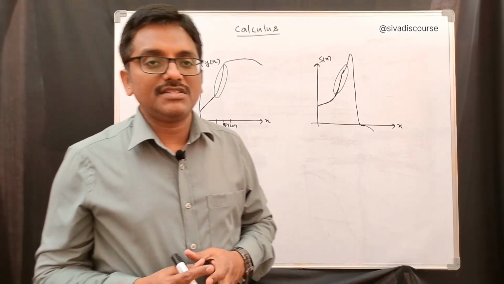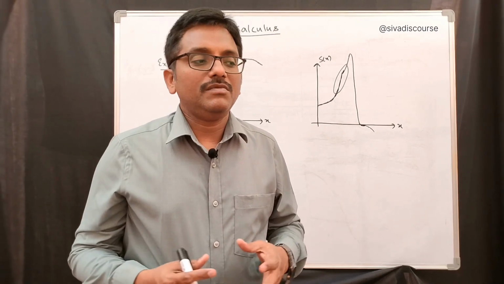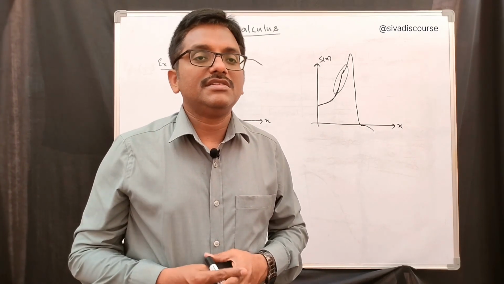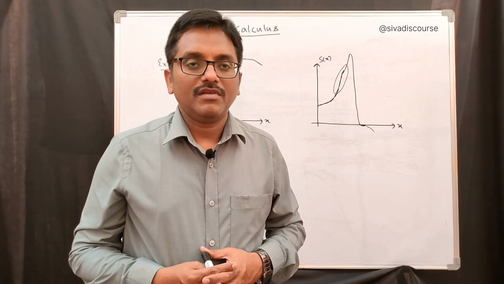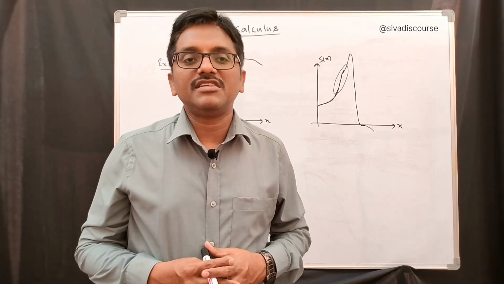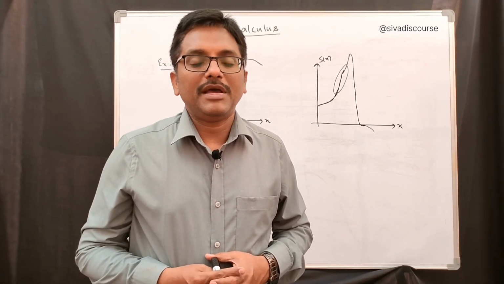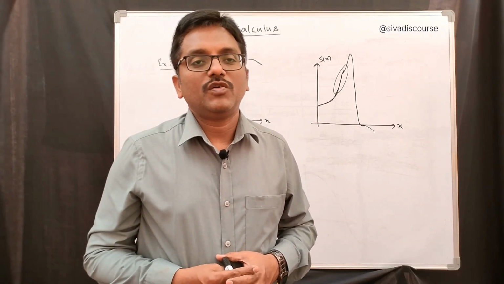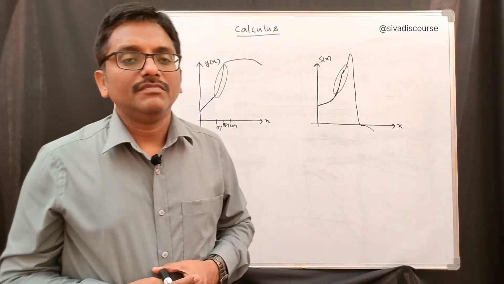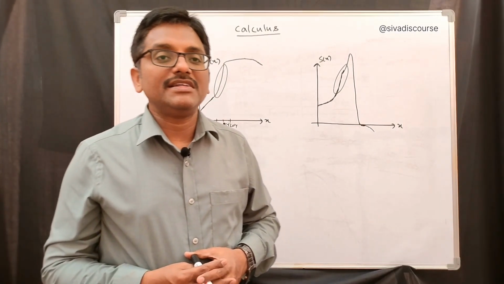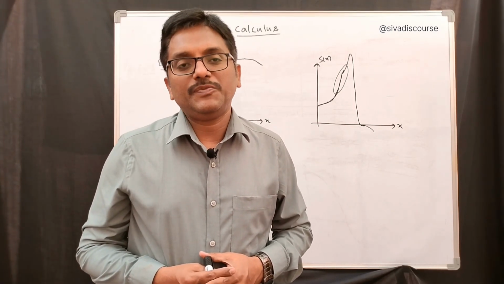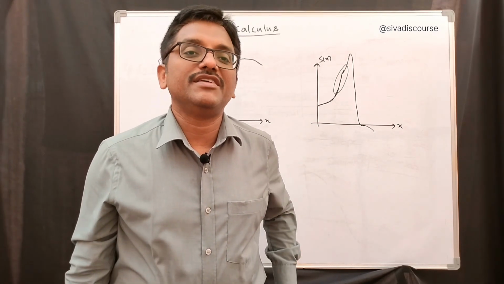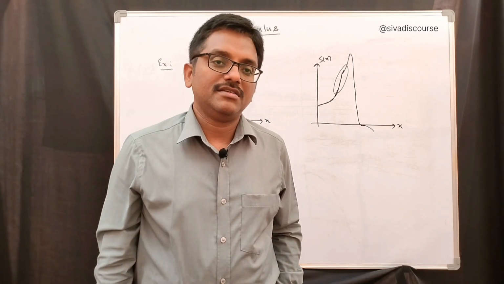Now I would like to discuss where we are going to use calculus, where algebra will fail. As I discussed in the first lecture, the mathematical study of quantity is number theory, of structures is algebra, of space is geometry, and of change is calculus.